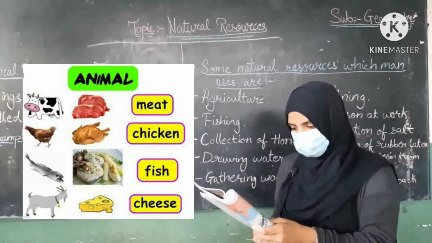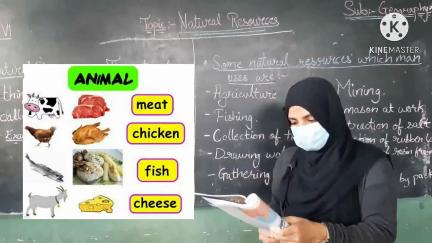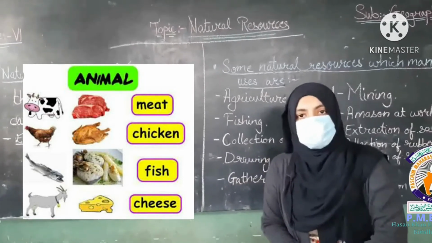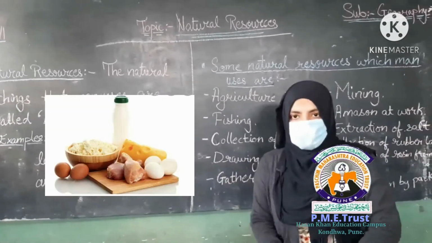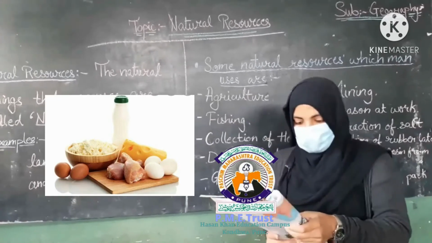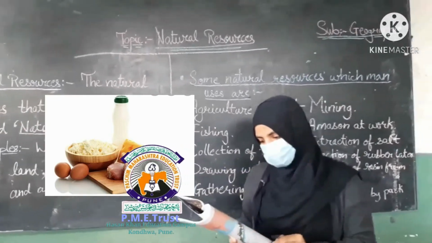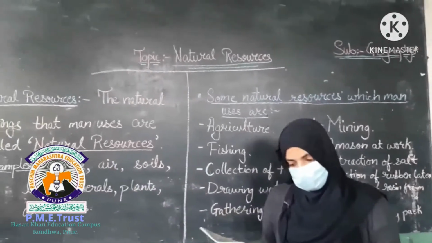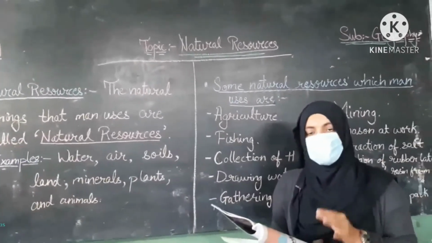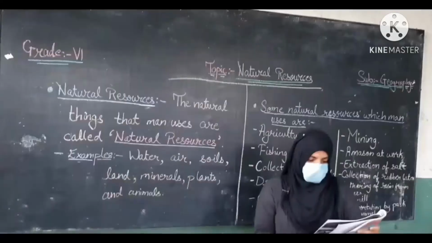Goats, cows and buffaloes are used as milk animals. We also use goats, cows and other animals for milk. Meat, eggs, bone powder, hide, etc. We also take meat, eggs and bones of animals.